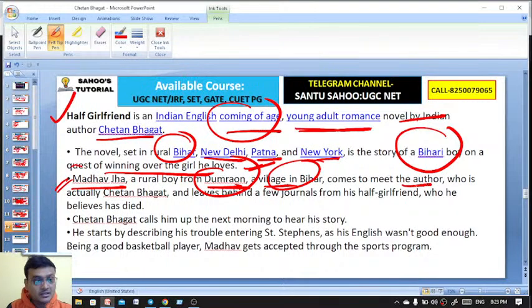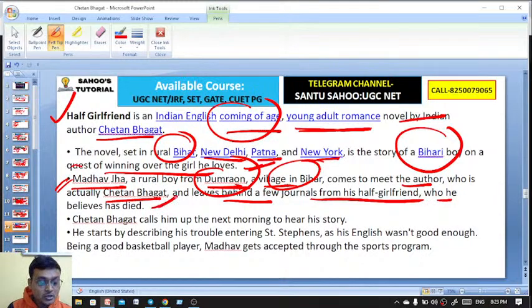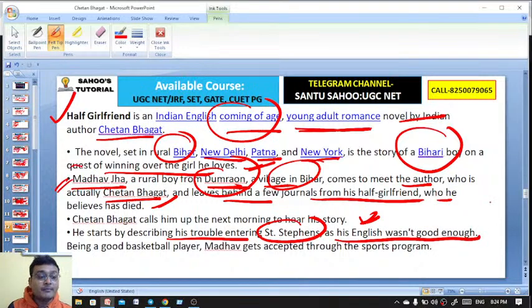that is Chetan Bhagat, and leaves behind a few journals from his half-girlfriend, who he believes has died. So Chetan Bhagat calls up the next morning to hear the story from Madhav Jha, and he starts by describing his trouble entering St. Stephen's because he could not speak Hindi well, as his English was not good enough. Being a good basketball player, Madhav gets into that college, St. Stephen's College, in the sports quota. So this is all about the story of Half Girlfriend.